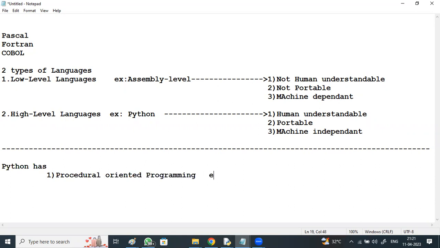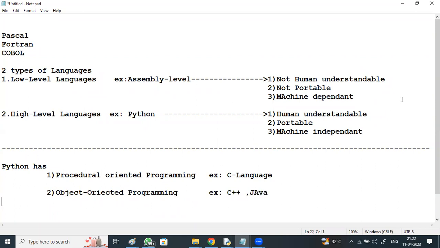Features, for example, like the C language. Once again, I'm saying it doesn't mean that you need to have knowledge about these programming paradigms. As part of the course, we'll be discussing all this. Procedural oriented, and object oriented programming, for example C++, and even Java is object oriented.